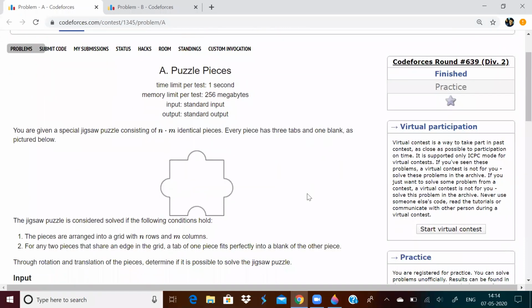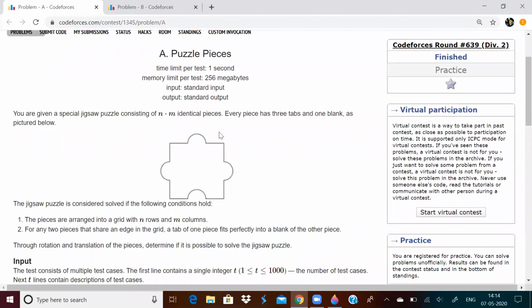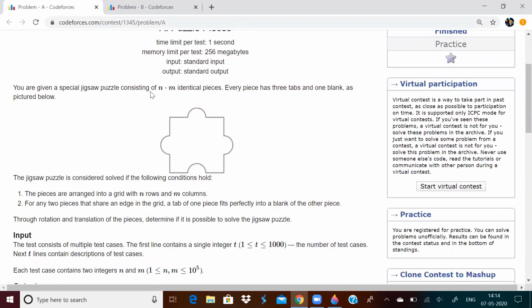Now for a fun fact, yesterday I got problem B earlier than problem A because problem A I still don't understand the logic, but let's just read the question. We are given a jigsaw puzzle consisting of n into m identical pieces. Every piece has 3 tabs and 1 blank. So every piece looks like this, 3 tabs, 1 blank.